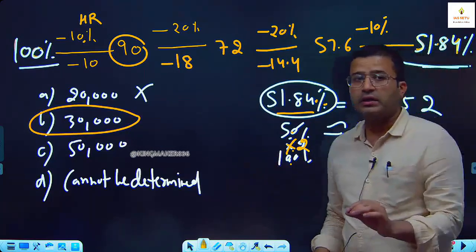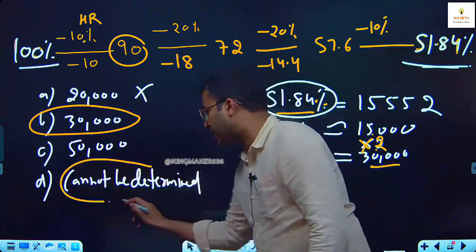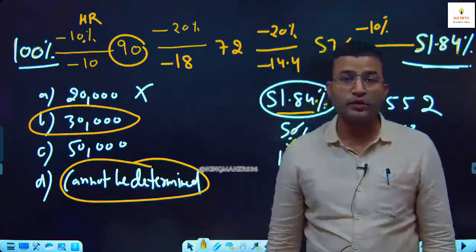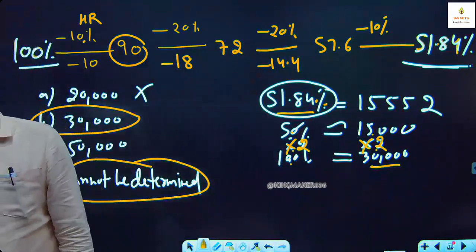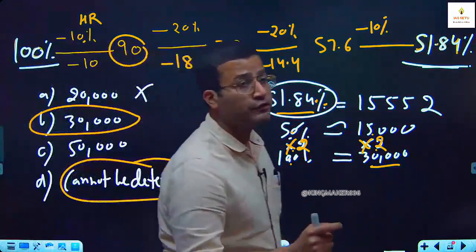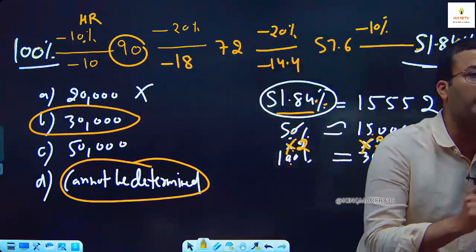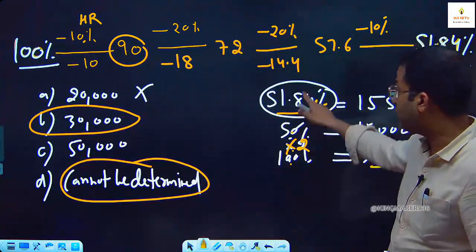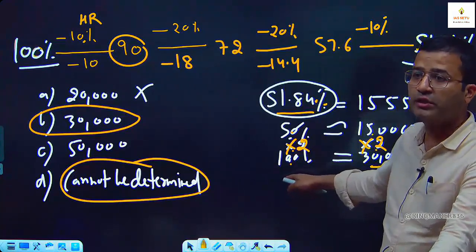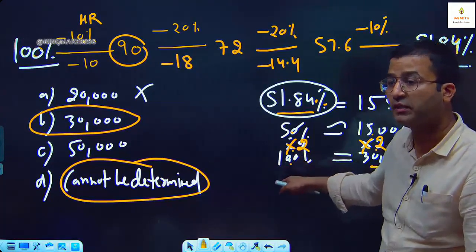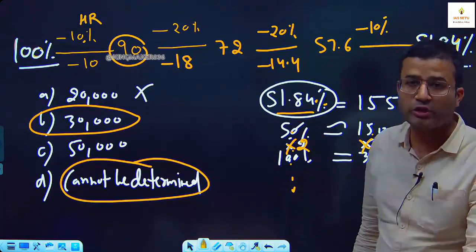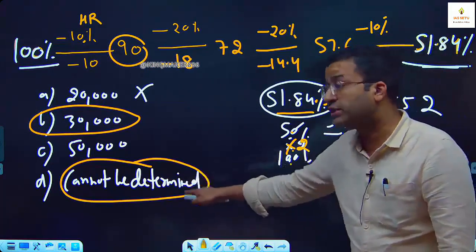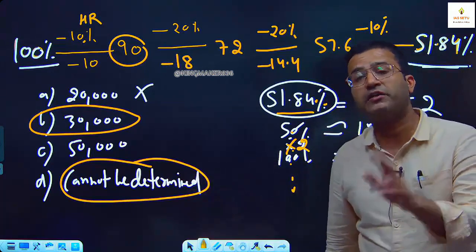Now here, let me tell you one thing: this answer option, cannot be determined. We use this answer option especially in blood relation. I will teach in detail. Cannot be determined, we use where we don't have a fixed answer, where we cannot determine. Here we can determine it. Use a calculator. Only calculation is difficult, but we can find it. Can you find 100%? Yes. Calculation is difficult.